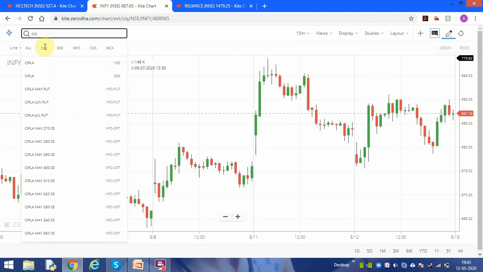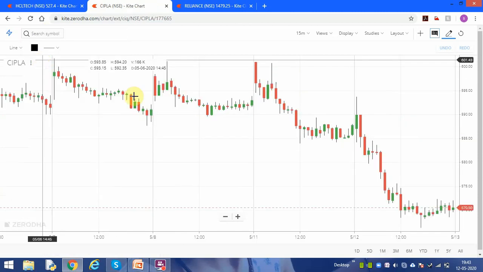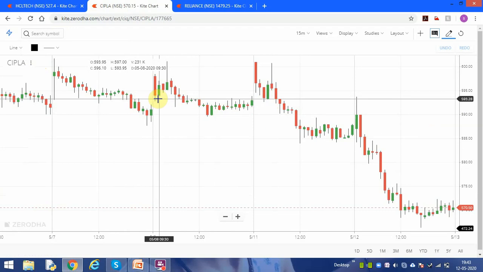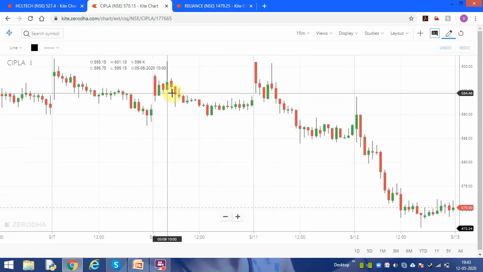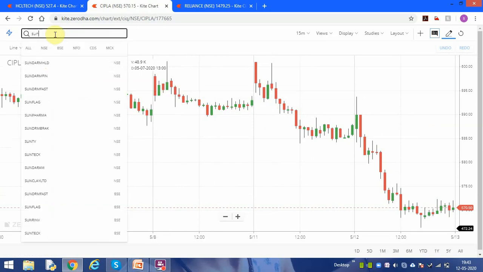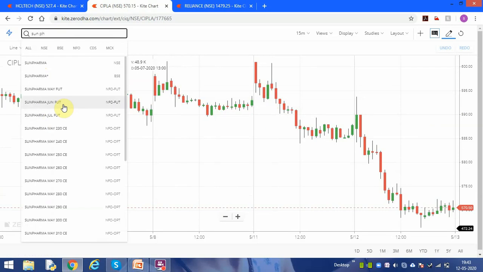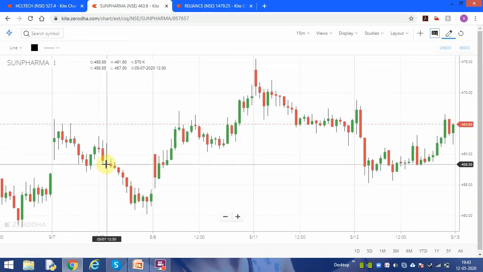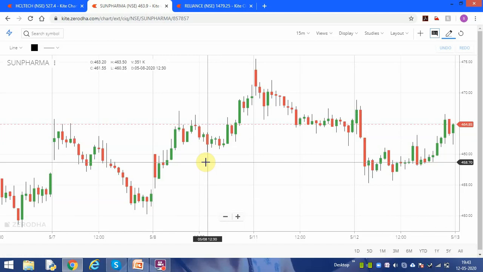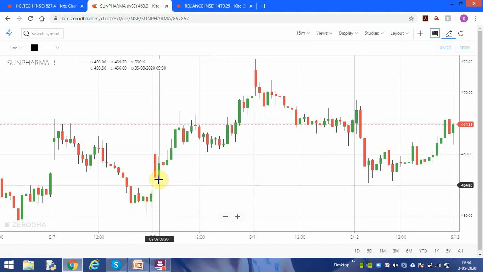Let me take Cipla. Cipla, you see here 9:30. It is range bound, so no trade. Use Sun Pharma. Sun Pharma, you see 9:30. Here you see 9:30.